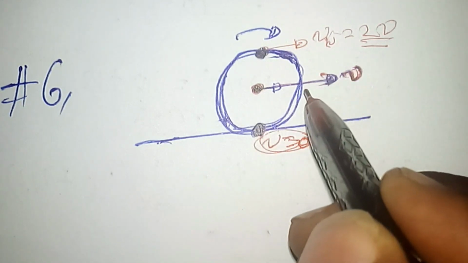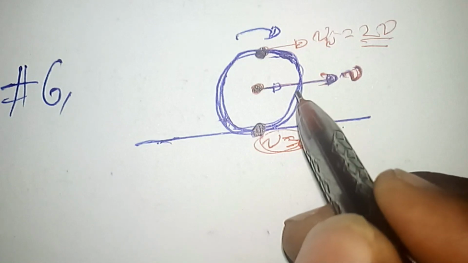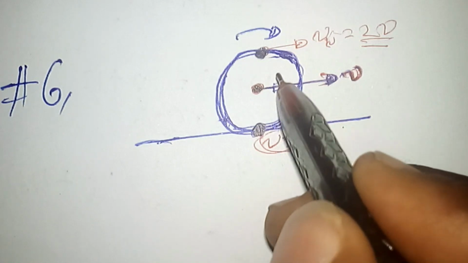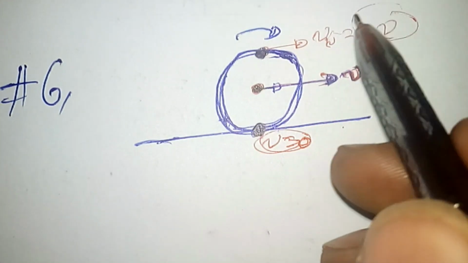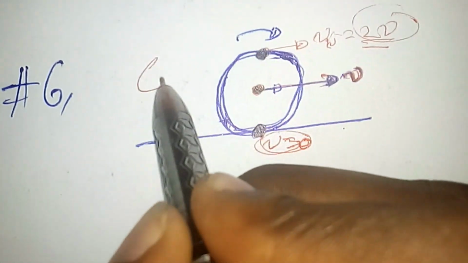So the correct answer is that the upper point of the disk has a translational velocity of 2v, and the correct answer is alternative C.